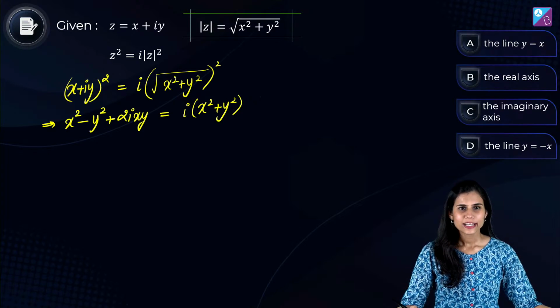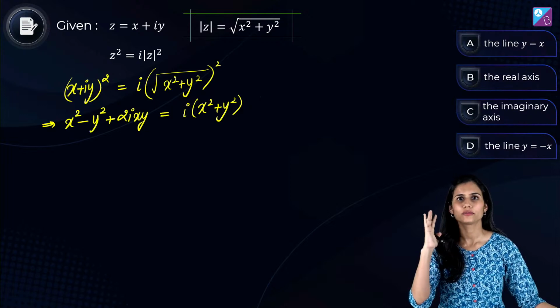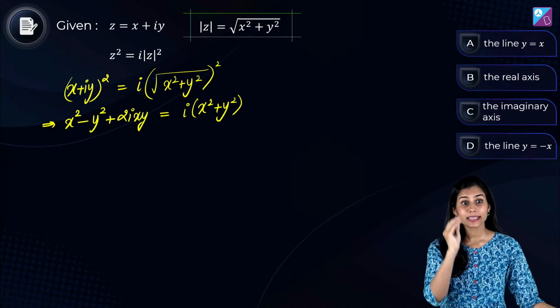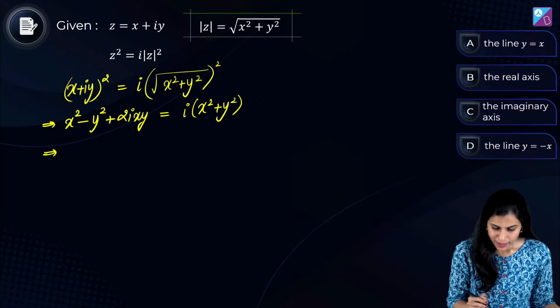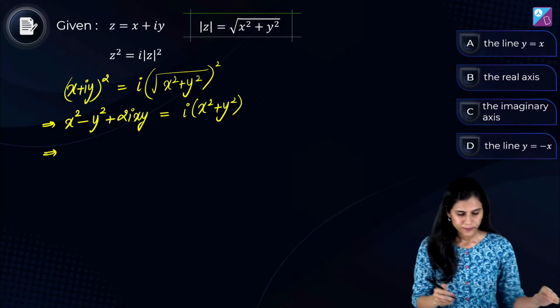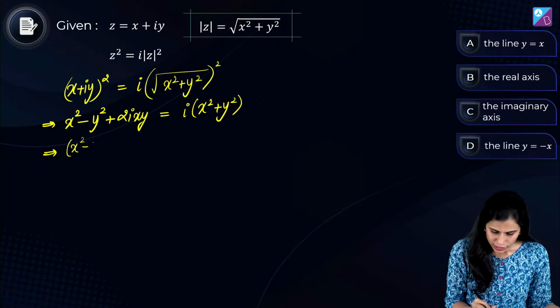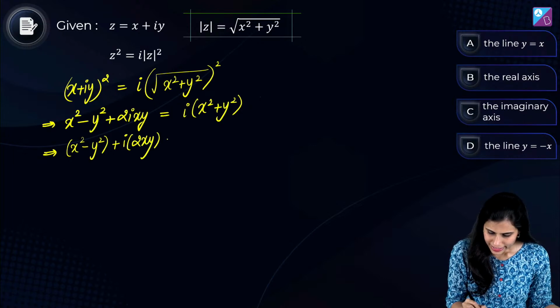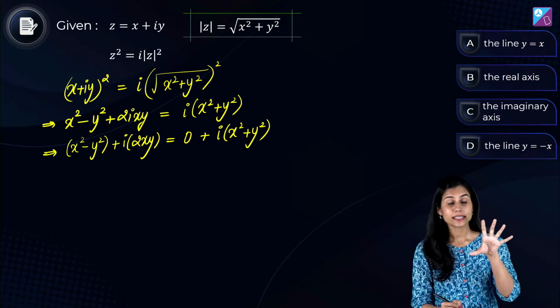ओके, सो अर्पण is saying option गलत देखा था इसीलिए गलत आंसर दिया. No problem, no problem. If you know it right, good for you. ठीक है, मुझे इसी बात से मतलब है कि आपको सही चीज पता होनी चाहिए. Alrighty, now I am going to write it in a neat fashion. नीट मतलब रियल और इमेजिनरी को सेग्रीगेट करके लिखना. So x square minus y square plus iota times 2xy is equal to 0 plus iota times x square plus y square. Now study this equation, okay?